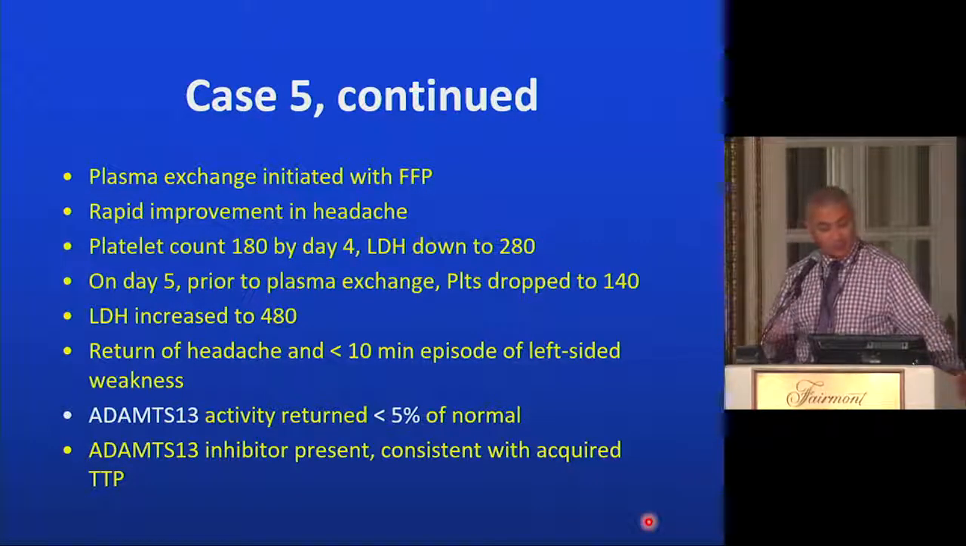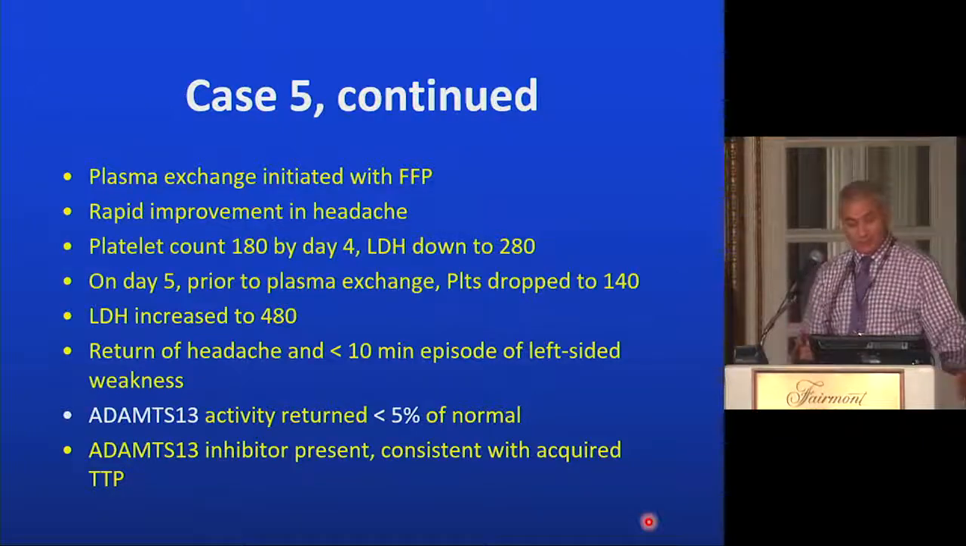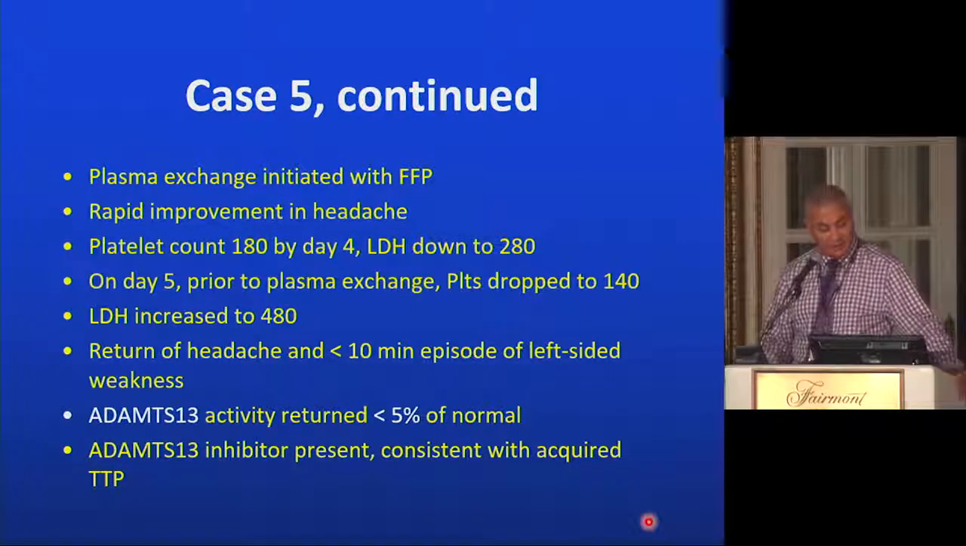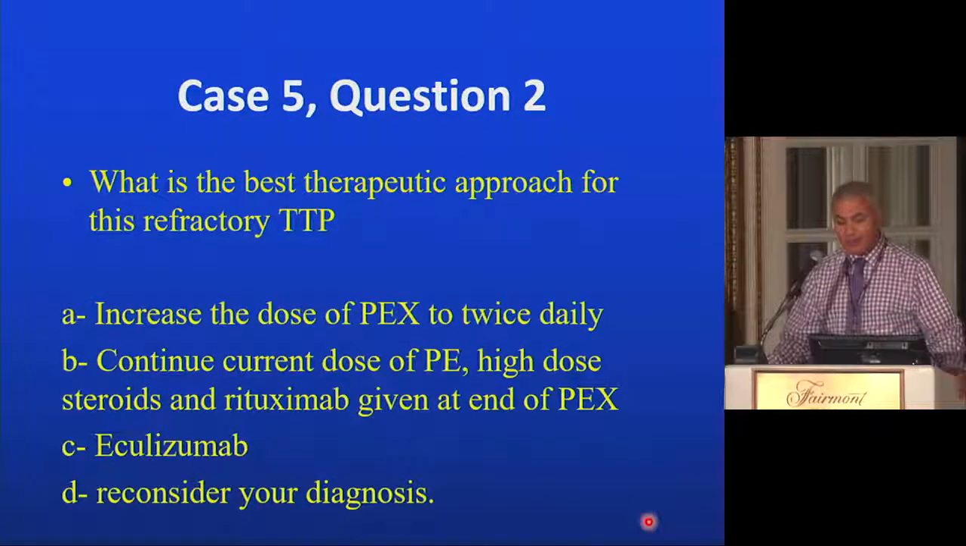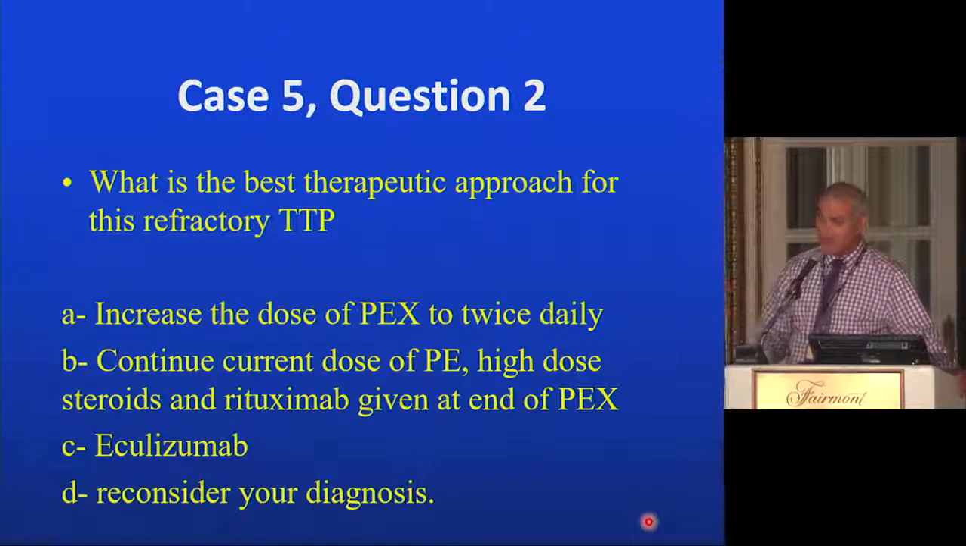On day 5, prior to plasma exchange, platelets dropped to 140, LDH increased to 480. Return of headache and a less than 10-minute episode of left-sided weakness. She had a TIA. ADAMTS13 by day 4 returned, and it's less than 5% of normal, confirming TTP diagnosis, and there was an inhibitor that was identified. What is the best therapeutic approach for this refractory TTP?